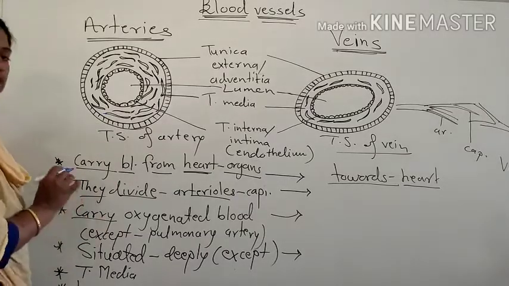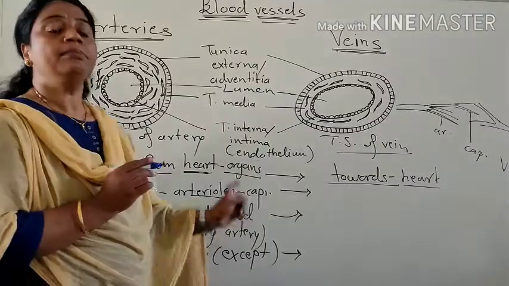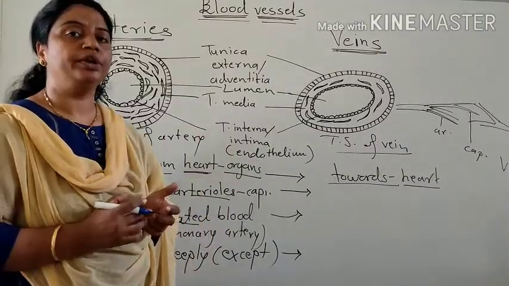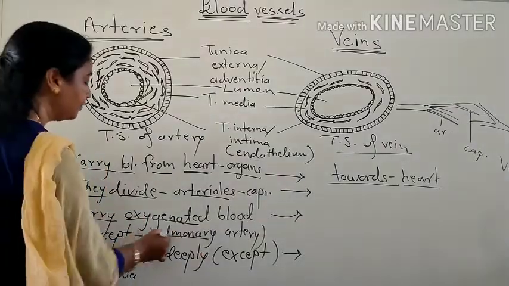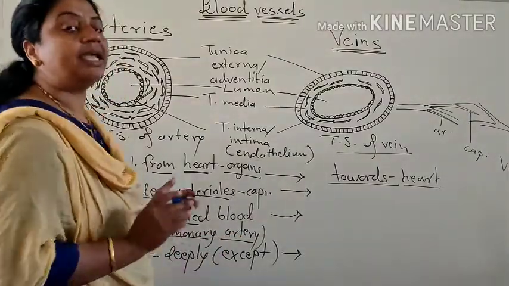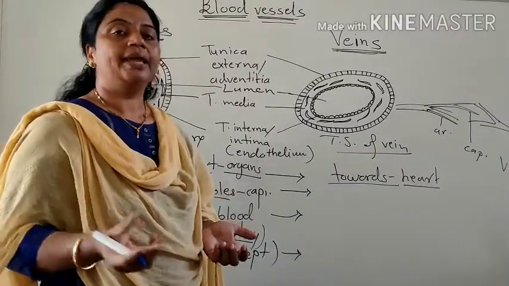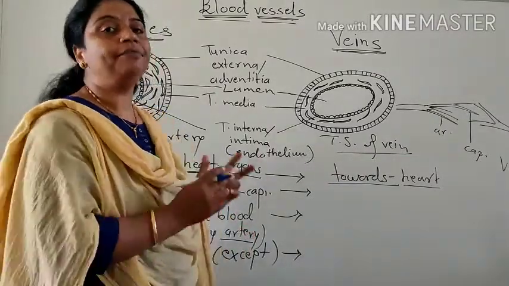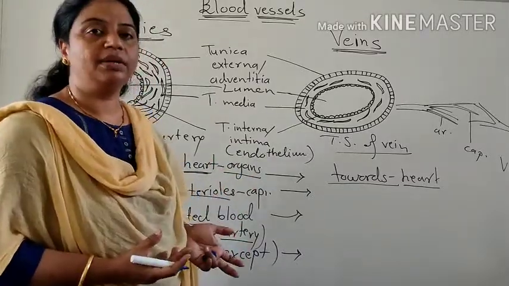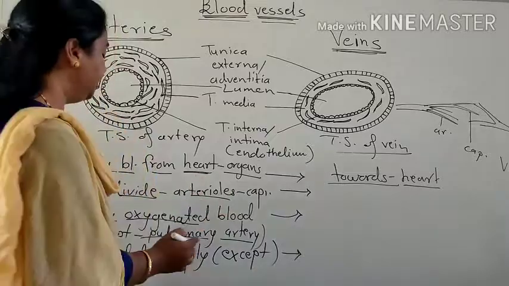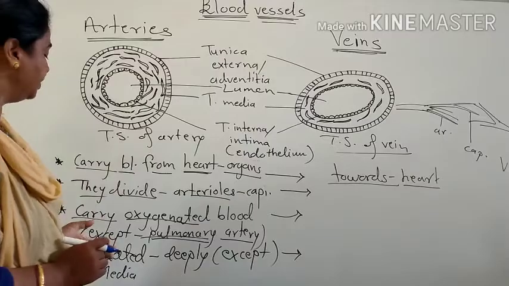Arteries normally carry oxygenated blood from the heart to different body organs or parts, except the pulmonary artery. The pulmonary artery carries deoxygenated blood because it carries blood from the right ventricle to the lungs. In the lungs oxygenation of blood takes place, so it carries deoxygenated blood. It is also seen in the last chapter.